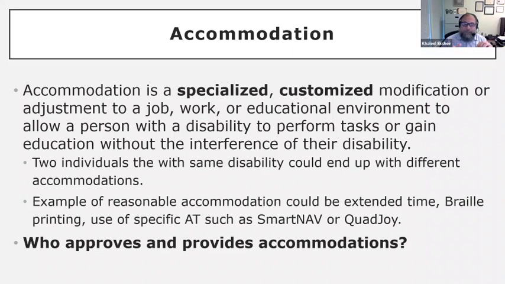Now, in this definition, I made specialized and customized bold. The reason is because this is the key. It is specific for a person. So someone with a disability meets a counselor, provides a proof of their disability, and they request or discuss accommodations. These accommodations are specialized for that person.